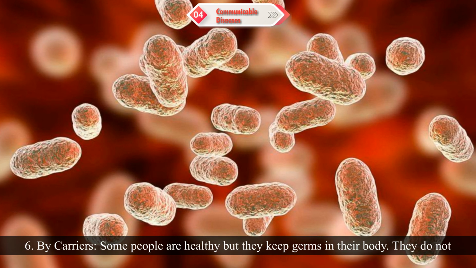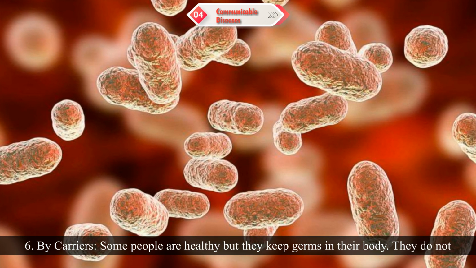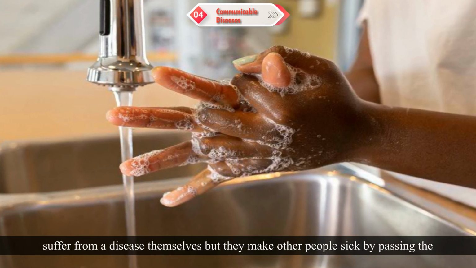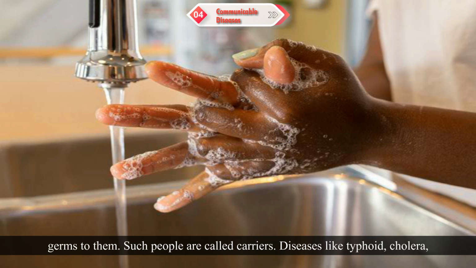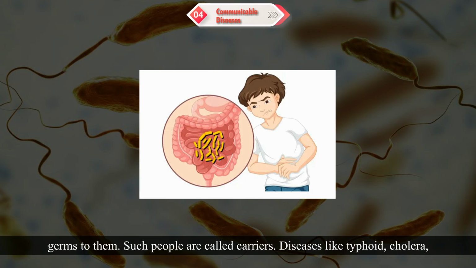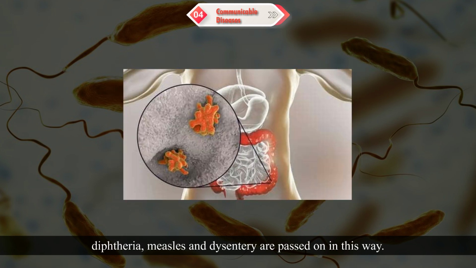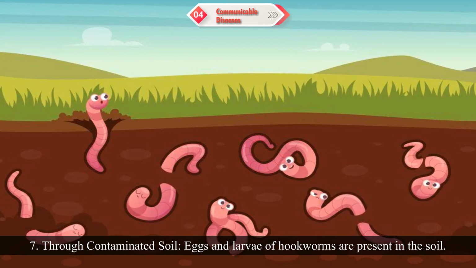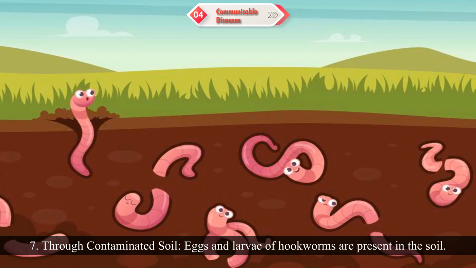6. Carriers. Some people are healthy, but they keep germs in their body. They do not suffer from a disease themselves, but they make other people sick by passing the germs to them. Such people are called carriers. Diseases like typhoid, cholera, diphtheria, measles, and dysentery are passed on in this way. 7. Through contaminated soil. Eggs and larvae of hookworms are present in the soil.